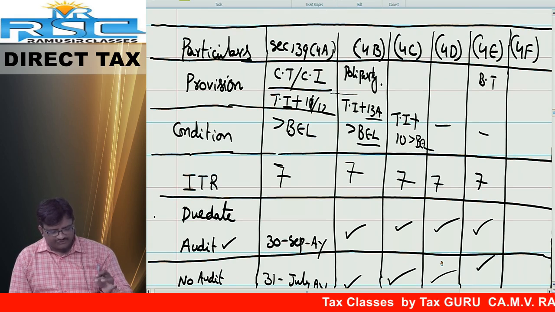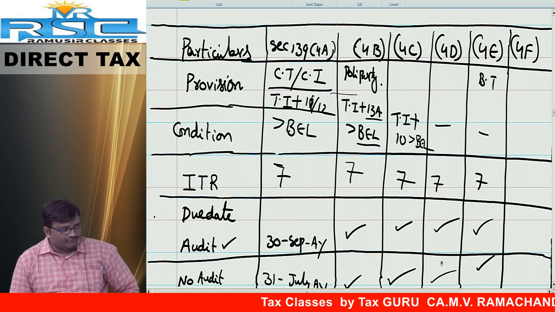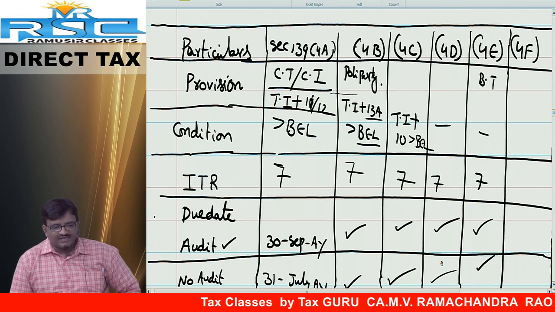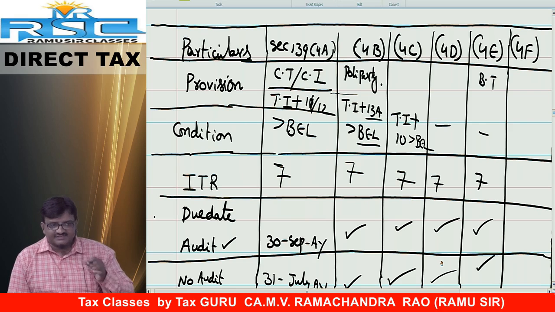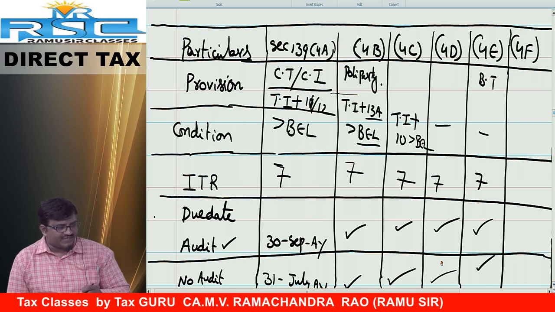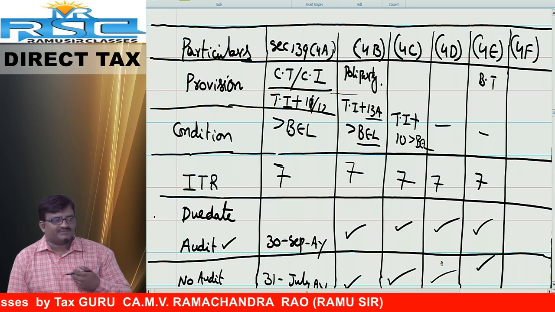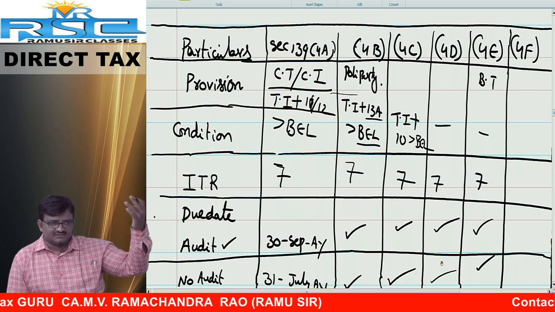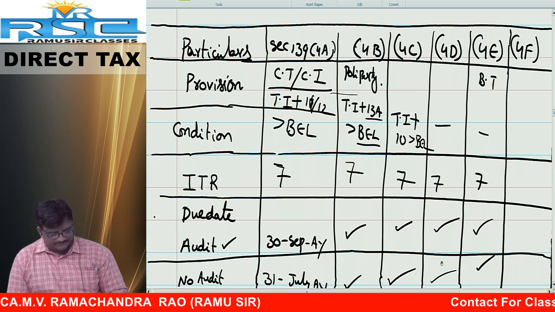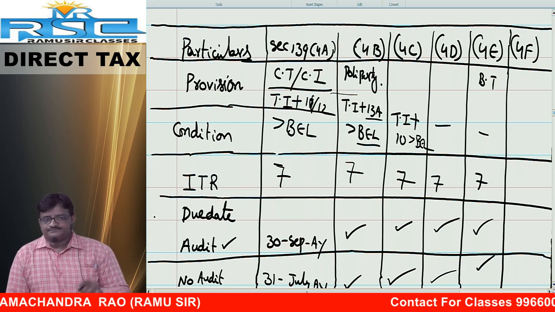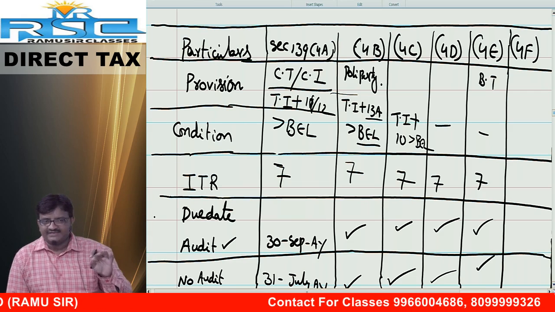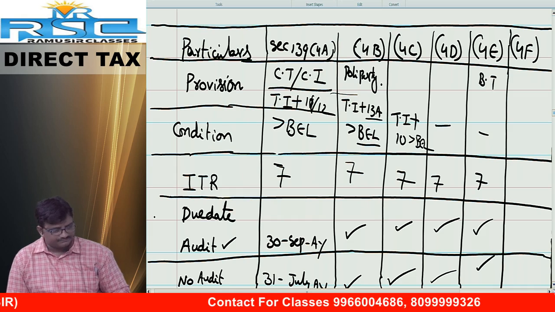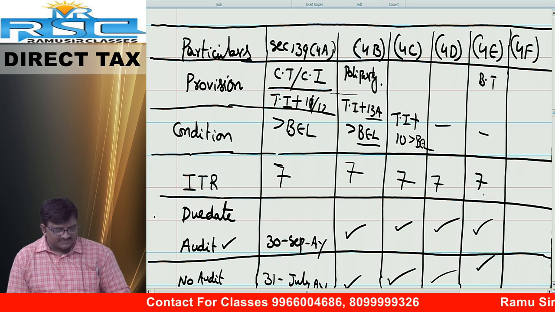139 subsection 4E. Filing of return of income by business trust. Taxation of business trust is our syllabus itself. We are going to cover this in detail in the particular chapter. Conditions: mandatory. No condition; filing of return is mandatory. ITR number 7.